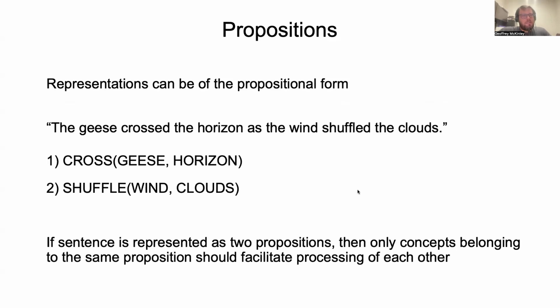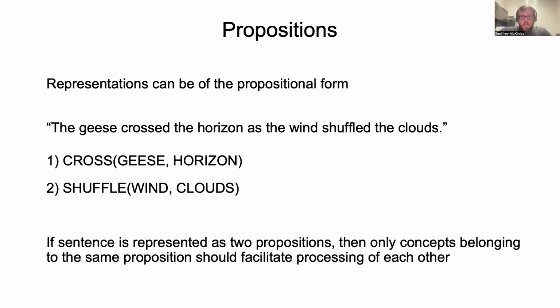One prediction, or assumption I guess, is that if a sentence is represented as two propositions, then only concepts belonging to the same proposition should facilitate priming or processing of each other.